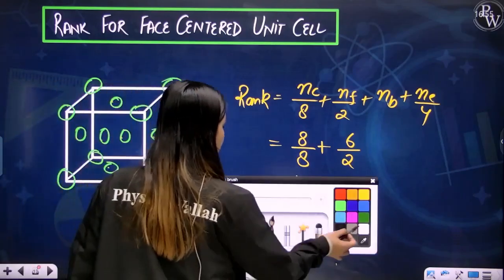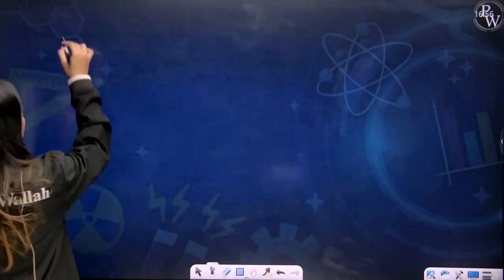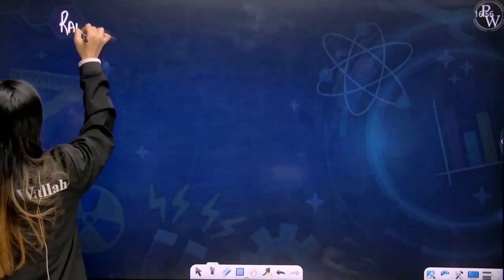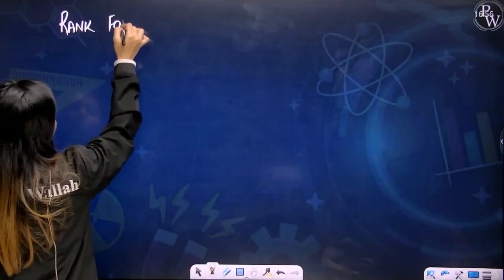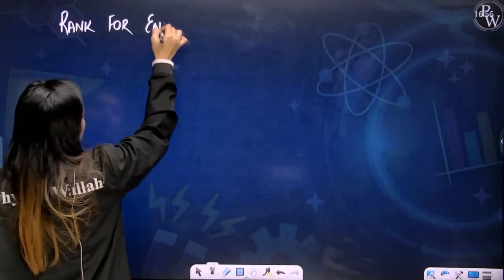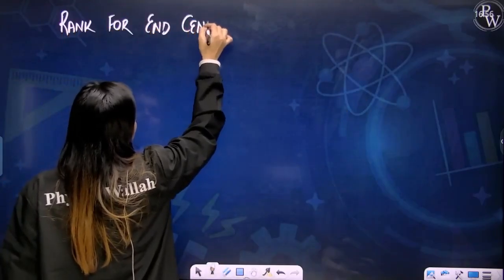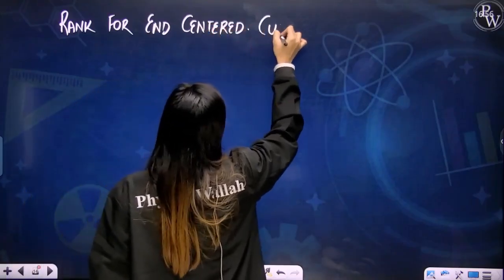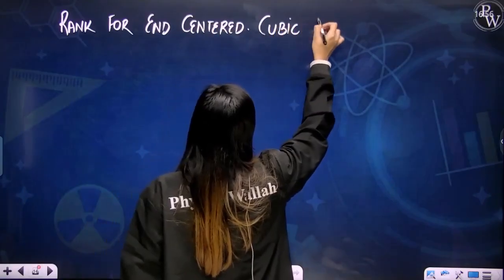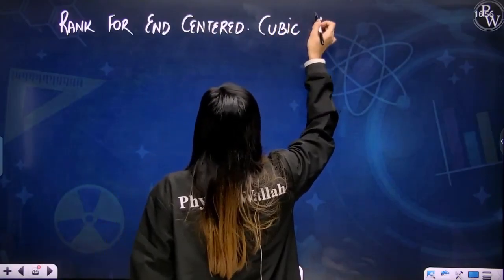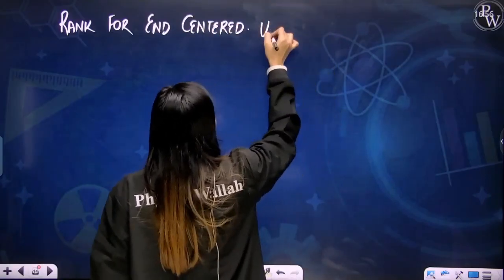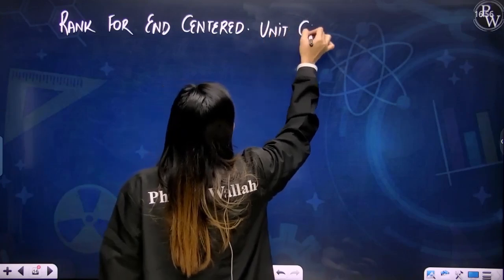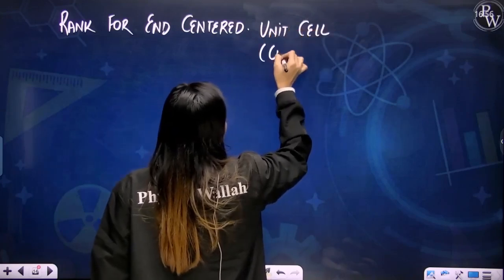Now, you will get a homework. You have to calculate rank for end-centered. Though in the world this end-centered doesn't exist, for your learning I want to give you this cubic end-centered unit cell. This is cubic, okay?